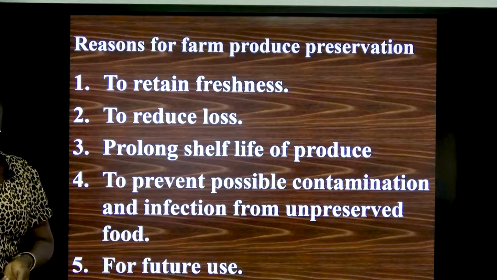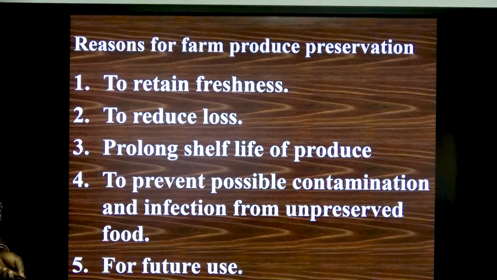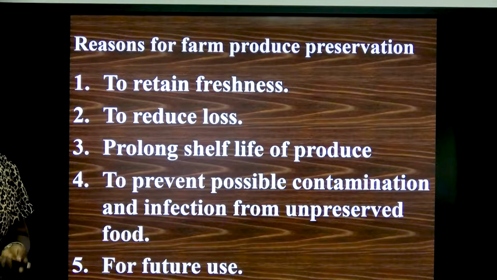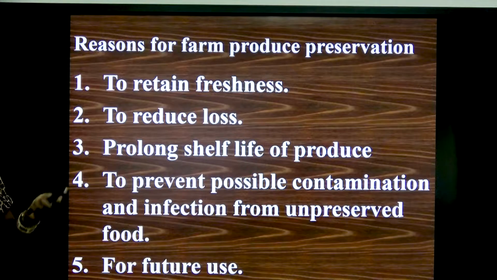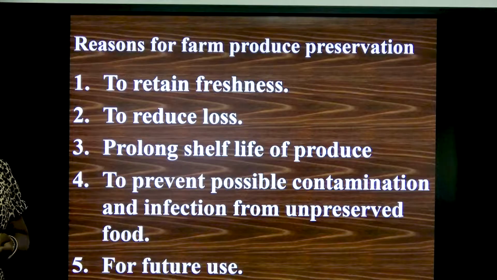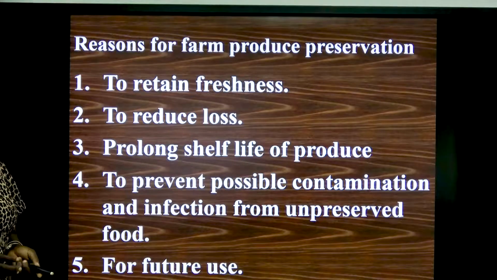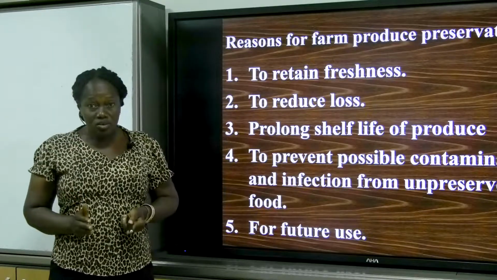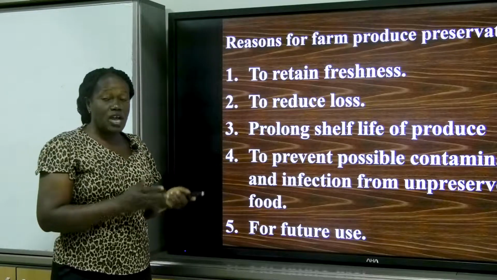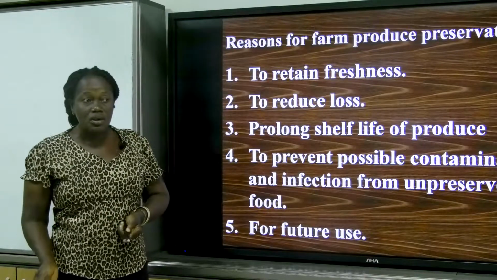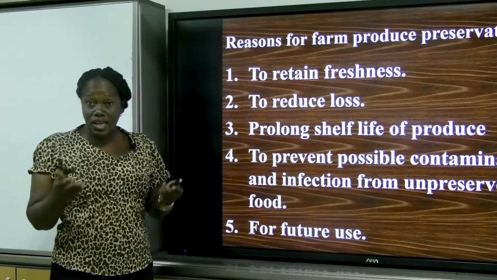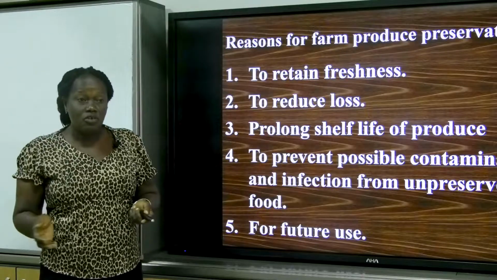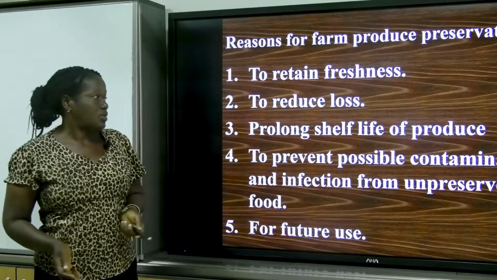Now, why do we even need to preserve our farm produce? Why don't we leave our farm produce after harvesting and leave it like that? Before then, we have different types of farm produce, which we all know. There are some that you harvest when they are green in color, and there are some that you harvest when they turn yellow. There are different categories of harvest for different types of crops.